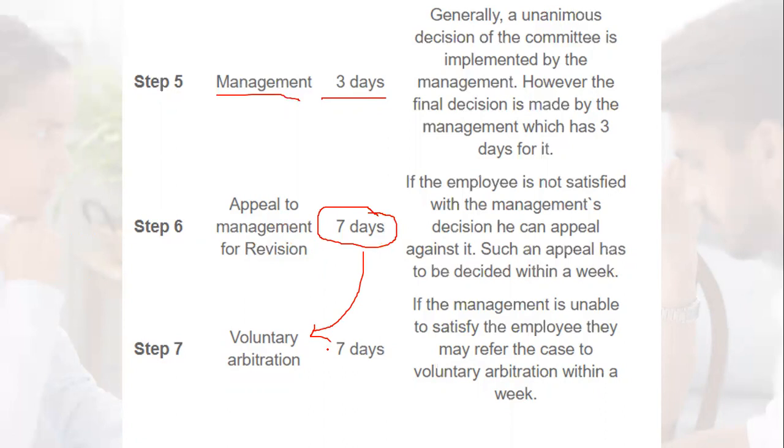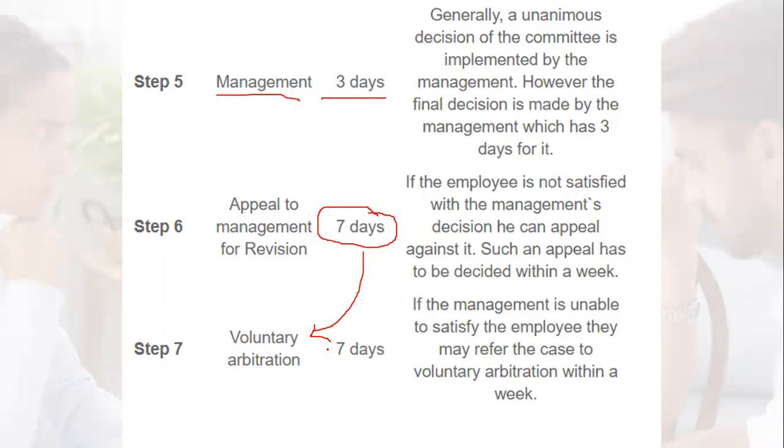Within 7 days, the voluntary arbitration would give the solution. So this is full and final. Whatever solution comes from the voluntary arbitrator would be full and final.